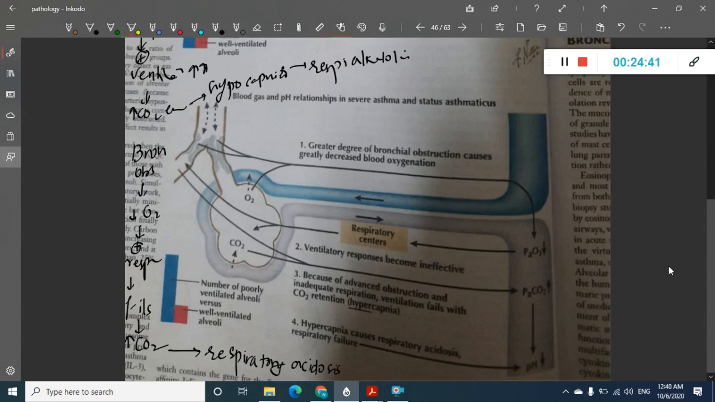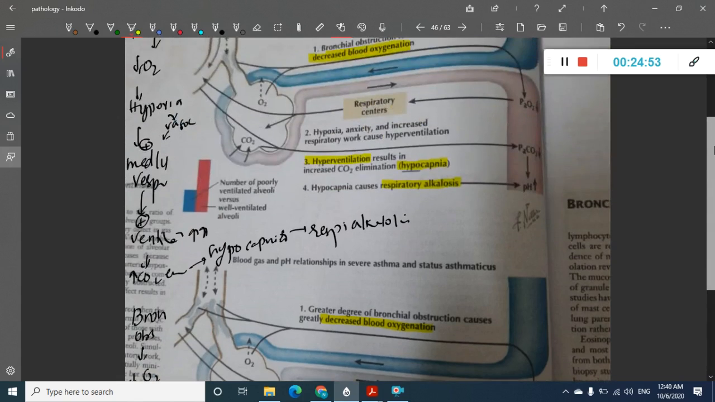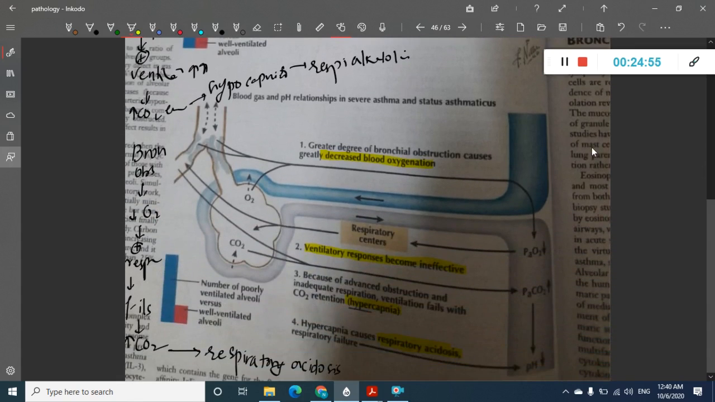But in severe asthma, there is decreased blood oxygenation and the ventilatory responses become ineffective, and as a result there is hypercapnia, which causes respiratory acidosis. So in mild asthma there is respiratory alkalosis, in severe asthma there is respiratory acidosis. So these are very important.